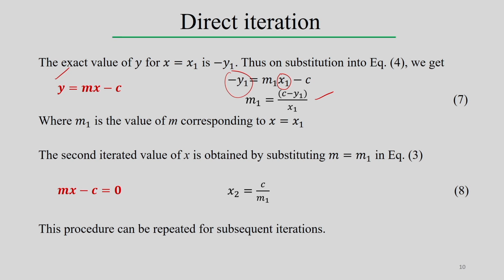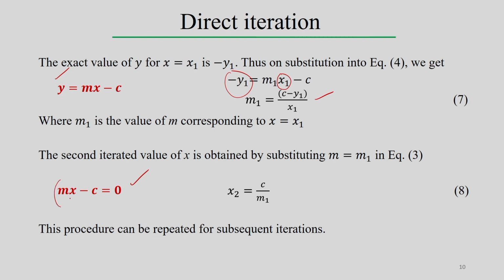Therefore, the second iterative value of x is obtained by substituting m equal to m1 in equation 3. When we put equation 3 there, we are trying to find out the value of x, because this is the solution of mx minus c equal to 0.